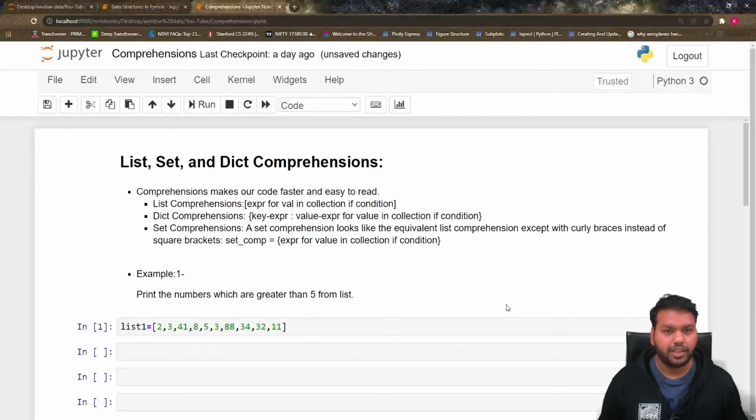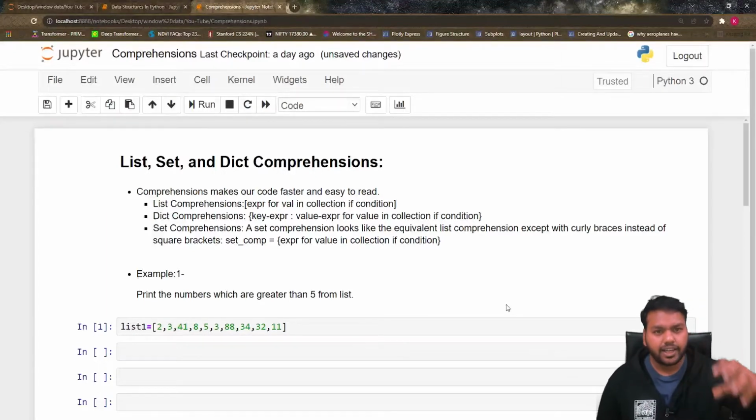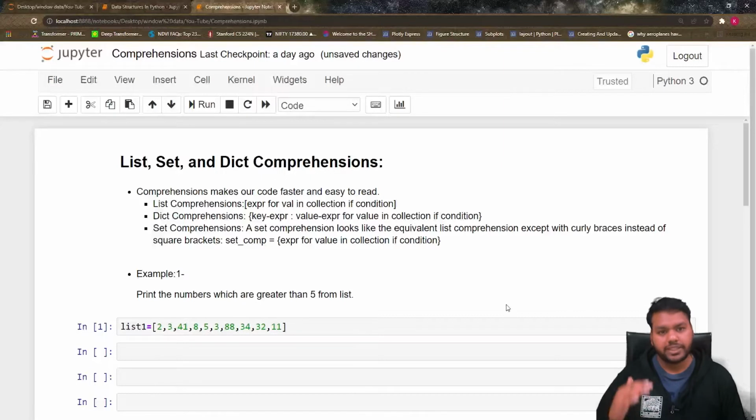I am Krishna Gopal. In this video, we are going to discuss list, set, and dictionary comprehension. In the last video, we discussed set, dictionary, tuple, and mostly the Python data structures. If you have not watched my last video, then please go and watch the Python data structure video, which is most useful and very important when we deal with data analysis projects in Python. So let's start today's video.